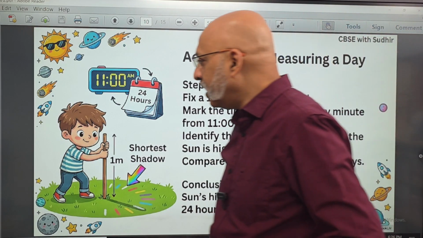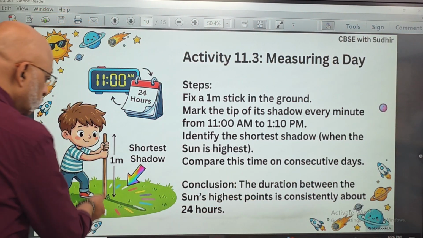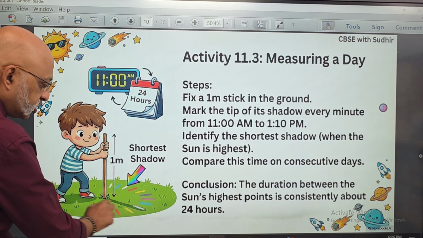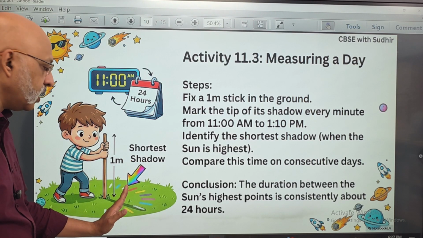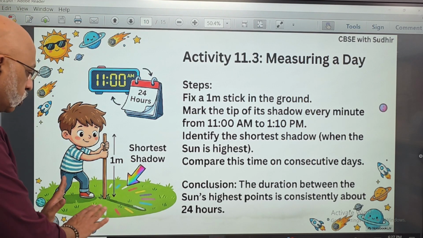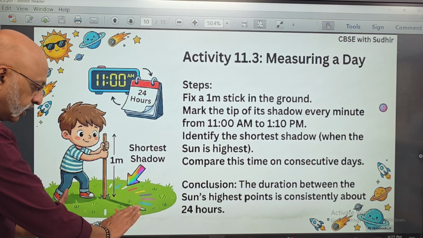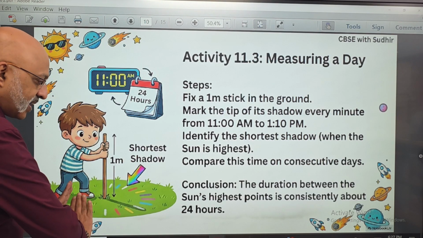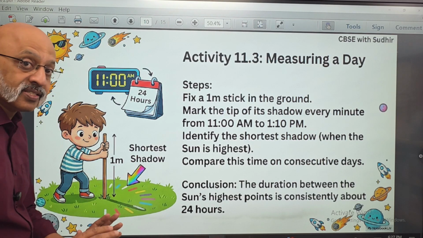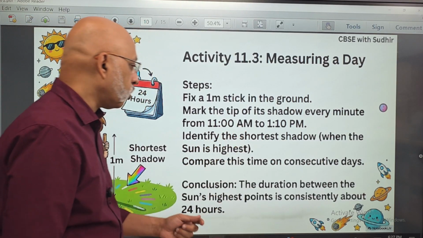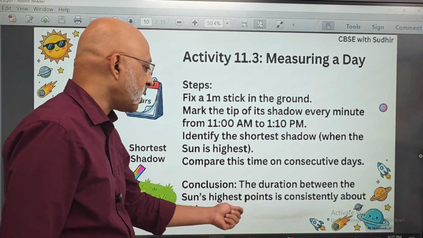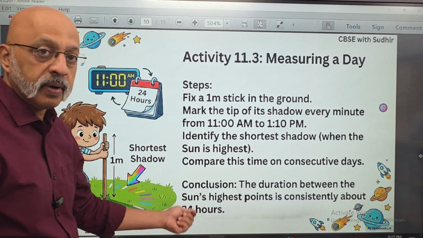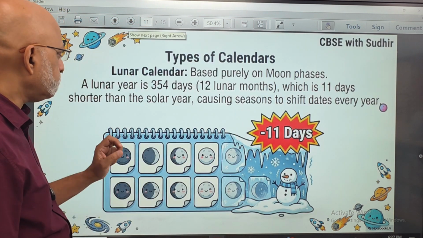Now, activity 11.3, the same thing we have to do. You fix a stick and see the shadow which is formed by it, and you see it from 11 o'clock in the morning till 1:10 in the afternoon, and you will see at 11 o'clock it will be long, 12 o'clock it will be shortest, at 1 o'clock again it will be more or less the same as the 11 o'clock one. So you compare it on consecutive days, the duration between the sun's highest points is approximately 24 hours.